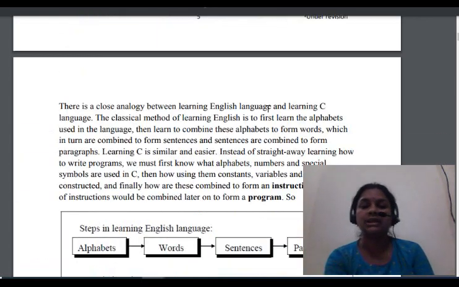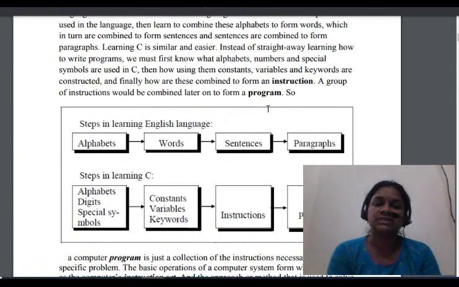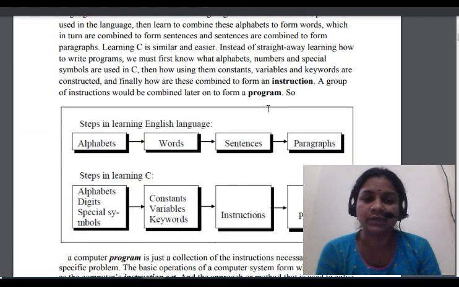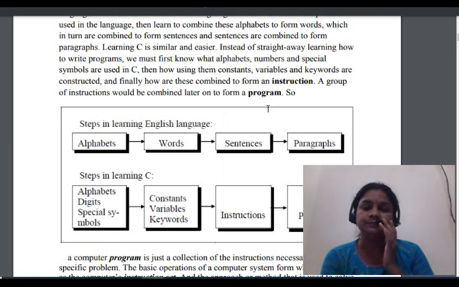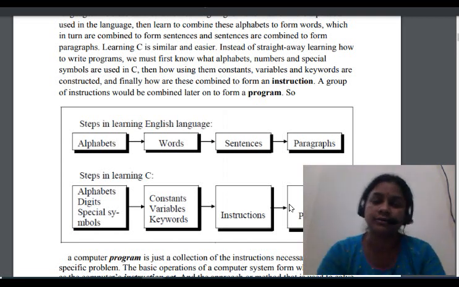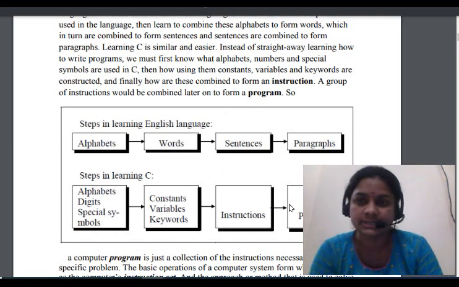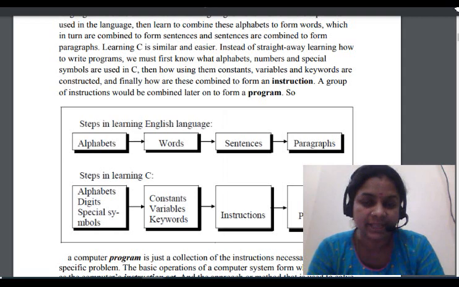If you want to learn the C language, first of all you have to learn alphabets, words, sentences and paragraphs. Then in the same way, here we have to learn the special symbols, constants, instructions and program. Hope you all understand what I am saying. Please make a note of it, all of you.